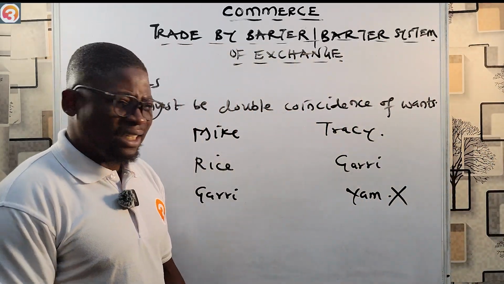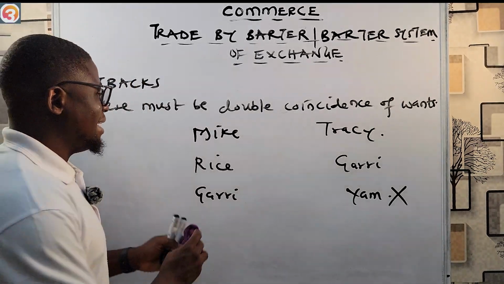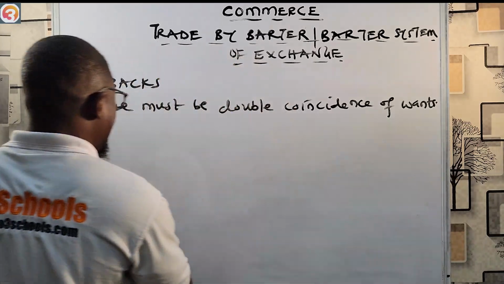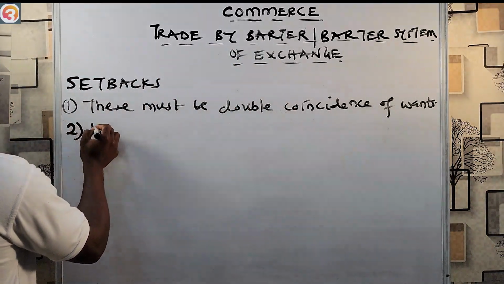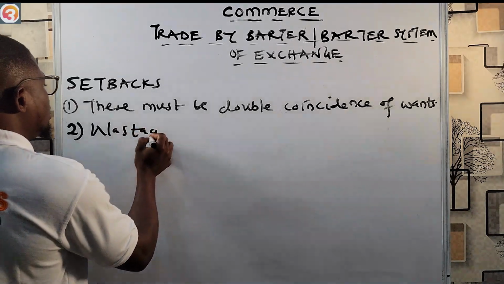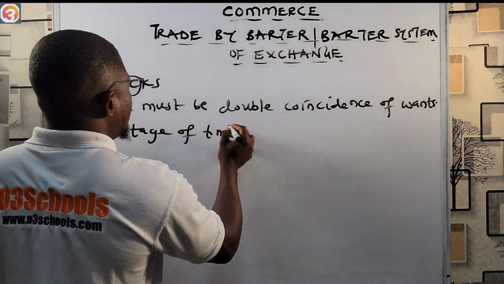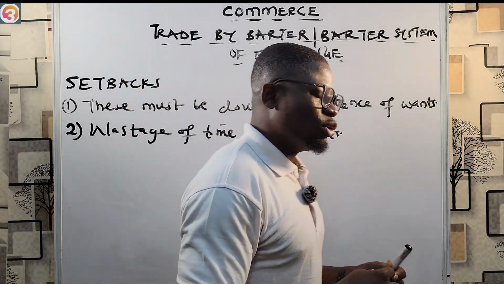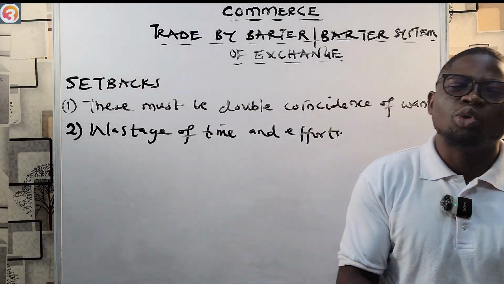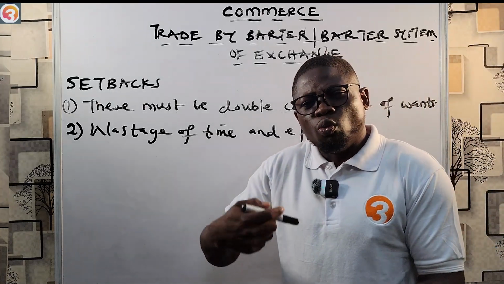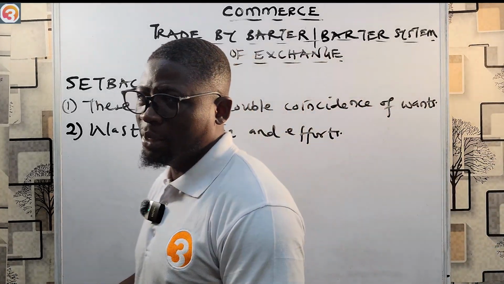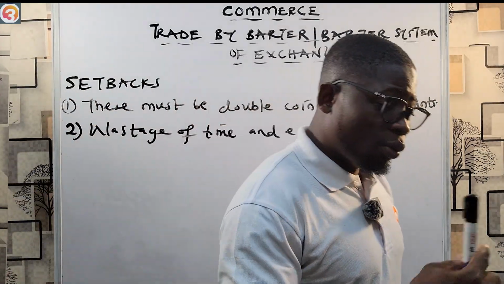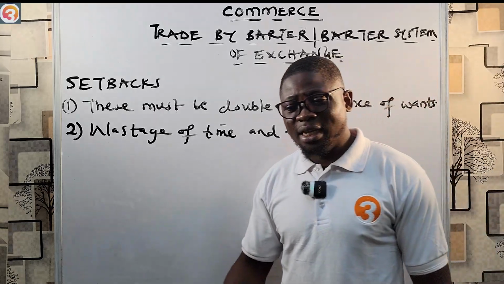So that's why the second problem is wastage of time and effort. Number 2, wastage of time and effort. This means that you have to go and actually look for who has what you want and who wants what you have. It's a very big problem. So you have to go around, you have to keep looking. Today, I am hungry, and it's rice you have.